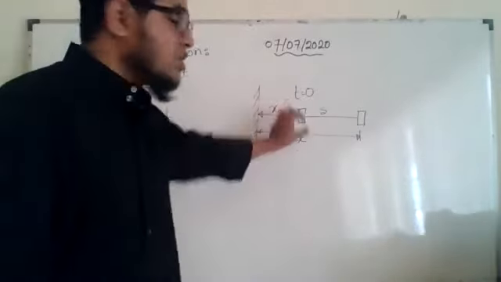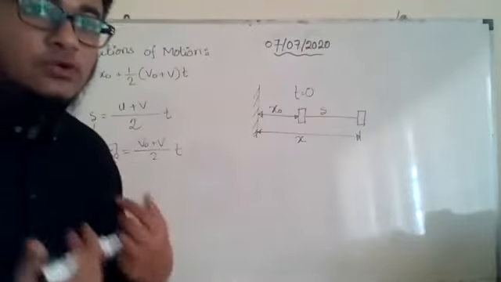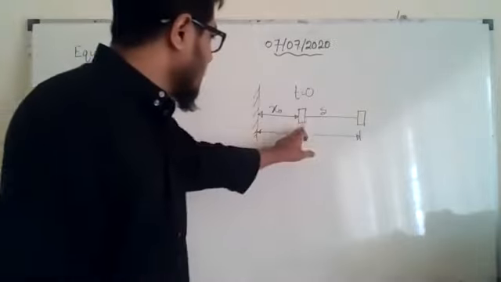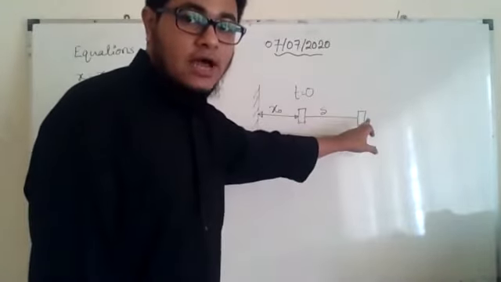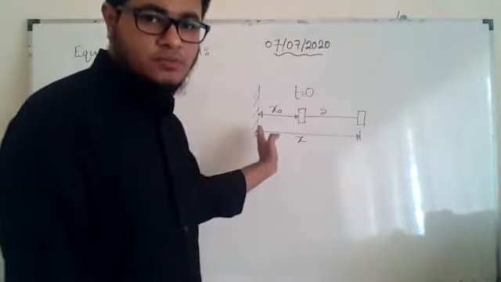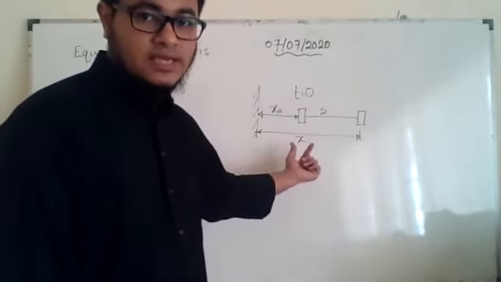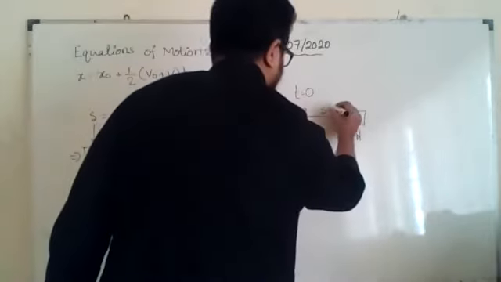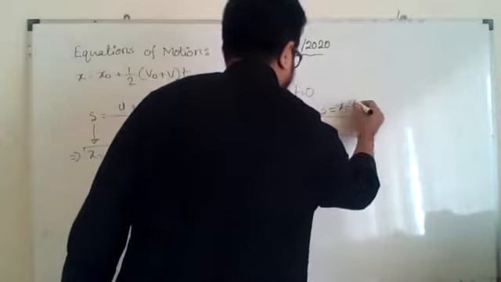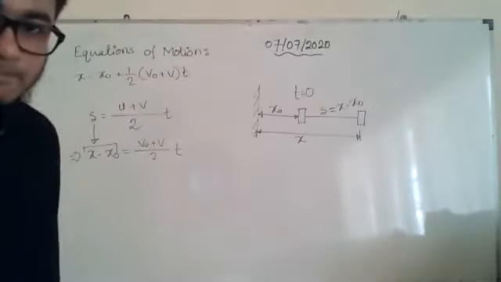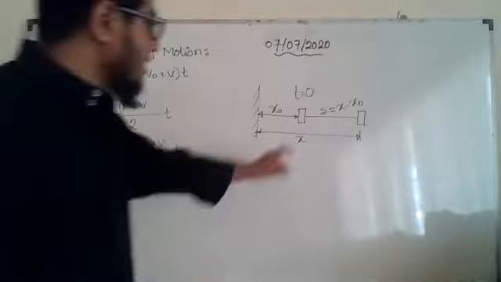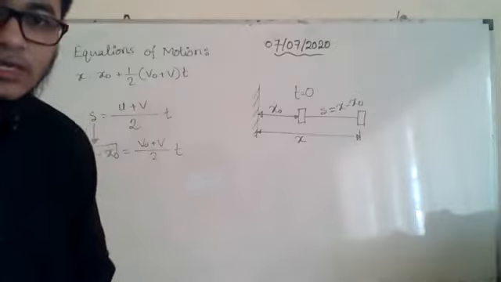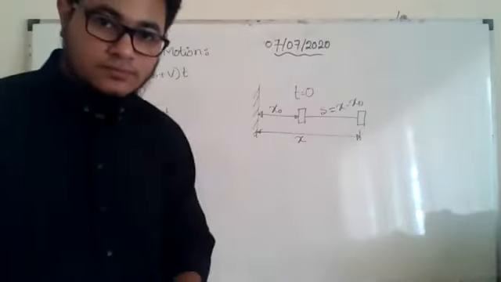This is our initial position, and from here the body started to move, and it was displaced by S distance, and now it is here. From the reference point, what is the distance now? It is x. So what is the displacement? S. Can I write S is equal to x minus x naught? Will anybody disagree if I write S equal to x minus x naught? Raise your hand if you disagree, or if you didn't understand why S will be equal to x minus x naught.